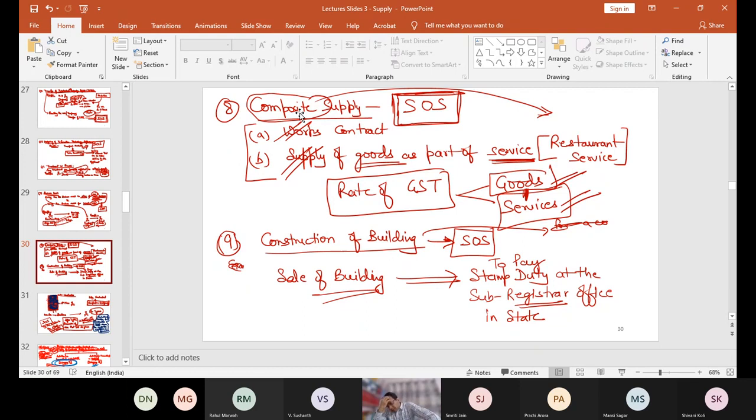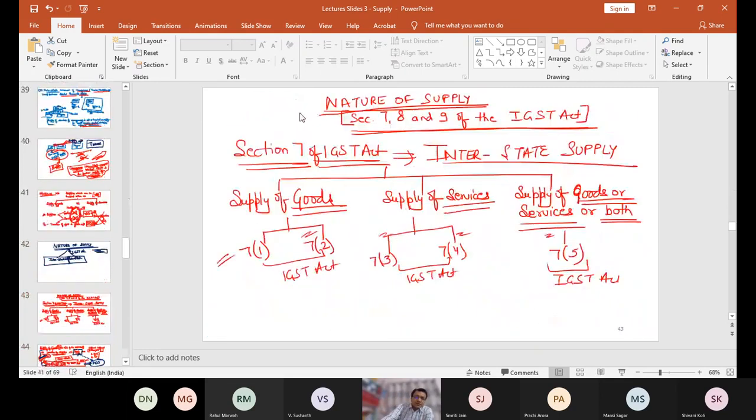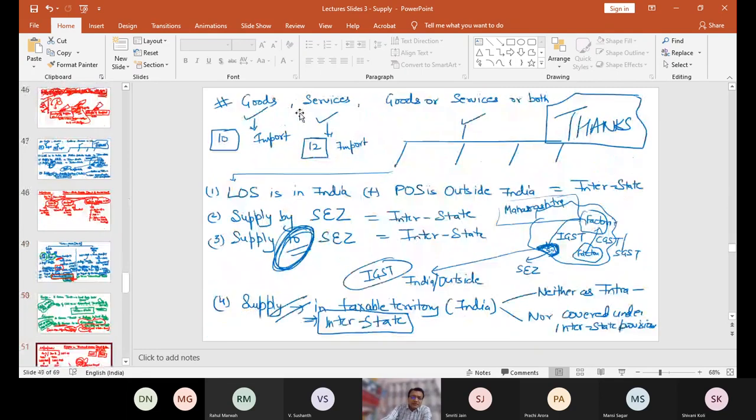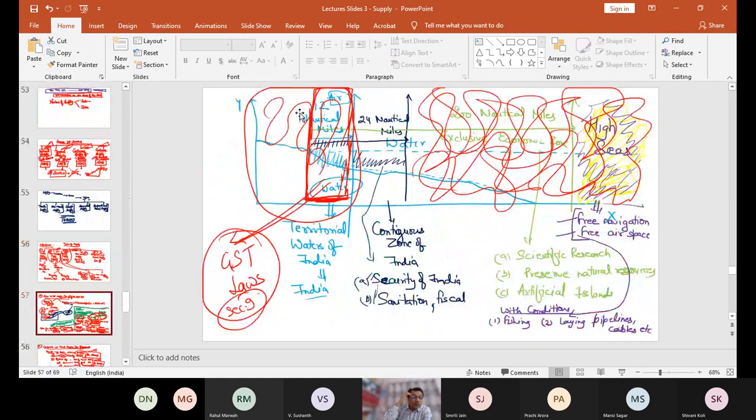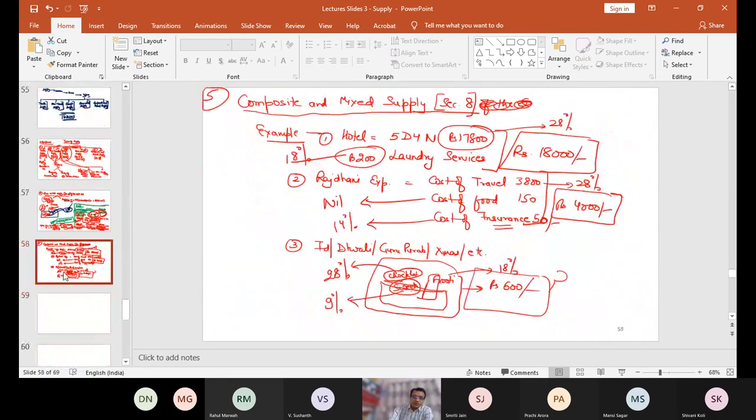Now, as far as composite supply is concerned, what is the definition of composite supply? In Schedule 2, I must have listened to the word composite supply, but still I do not know what is composite supply. So I need to check section number 2. What is a composite supply? It is technically a supply by a taxable person of two or more than two combinations.